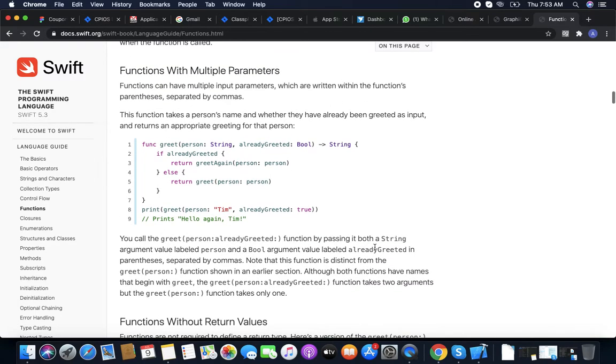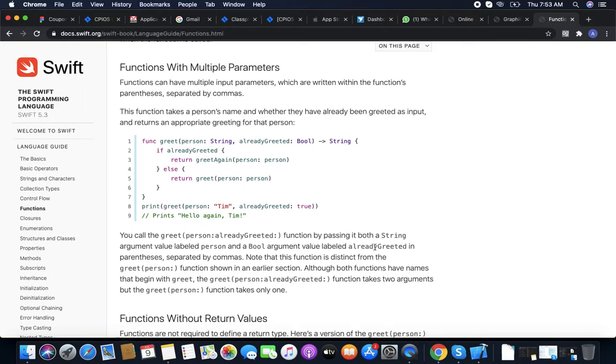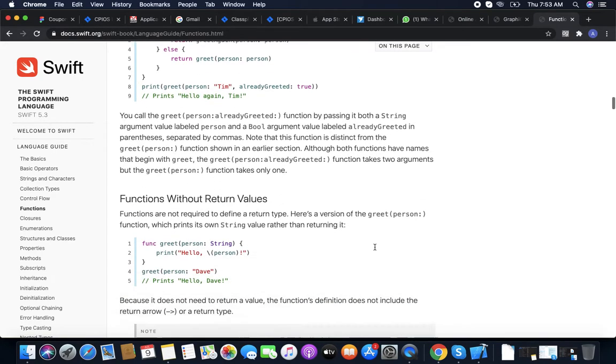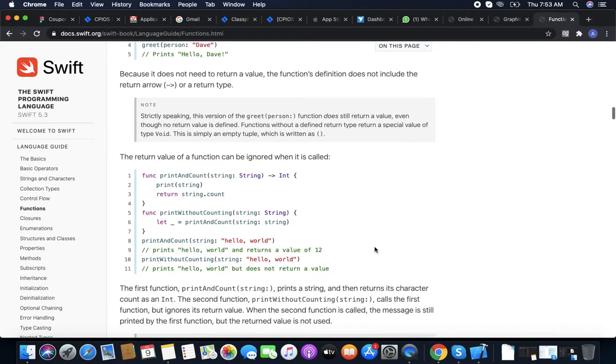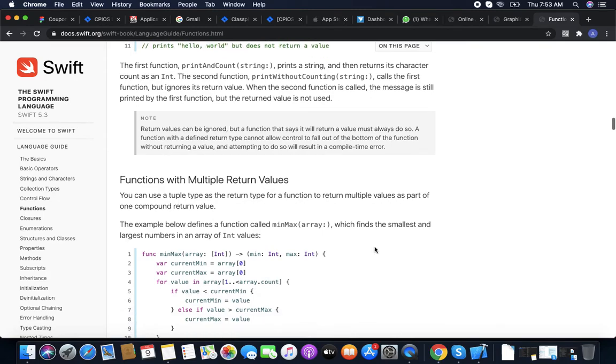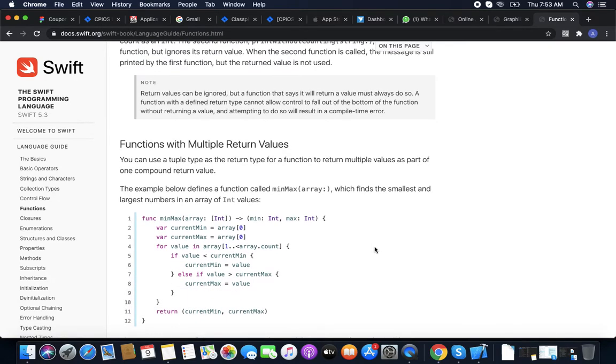Function with multiple parameters. We can have one or more than one parameter, also zero. So 0, 1, 2, 3, 4, any number according to our requirement. A function can also return multiple values, like a min max function. We have an array and need to find the minimum and maximum number of the array.